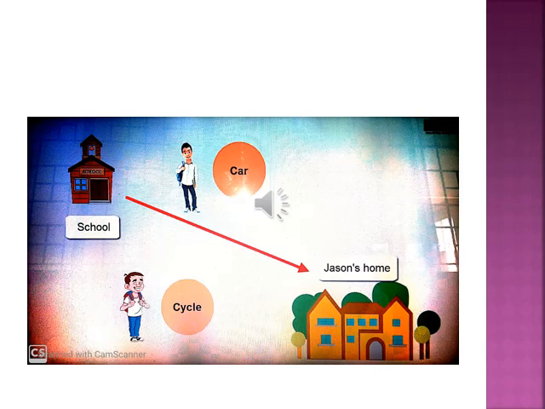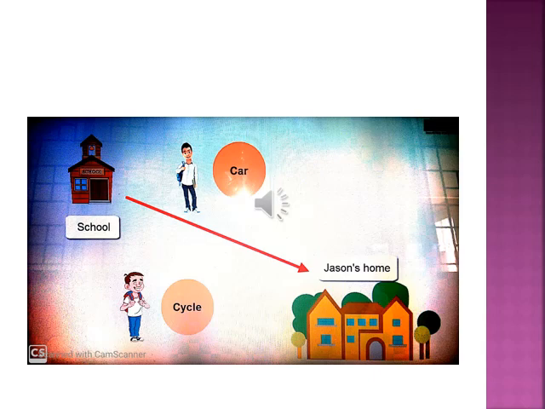Though they move in a straight line, the car moves fast and the cycle goes slow. Why does it happen? How will you calculate? We will calculate from the time. The time taken by the car to travel from school to home is less and therefore the speed is fast. Motion is fast in the case of the car.